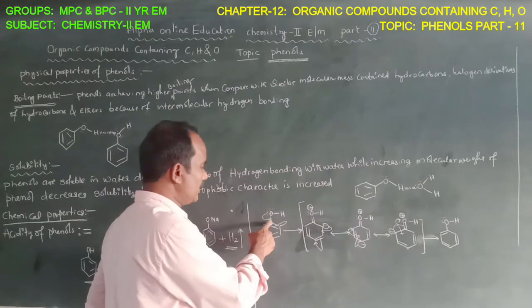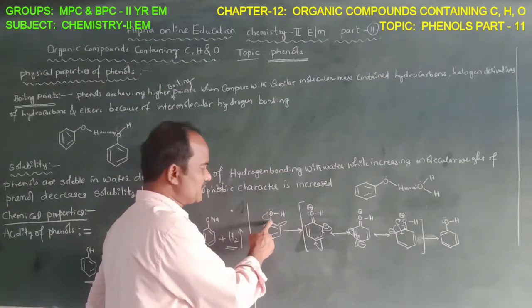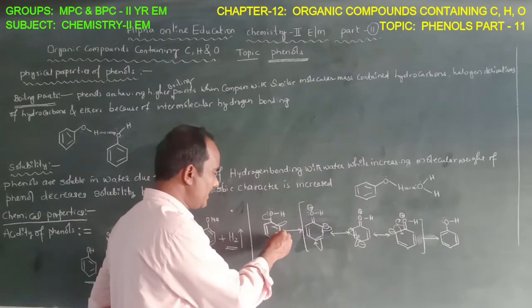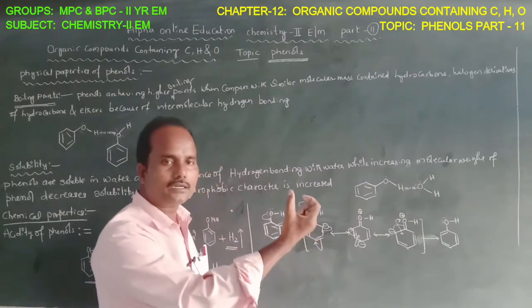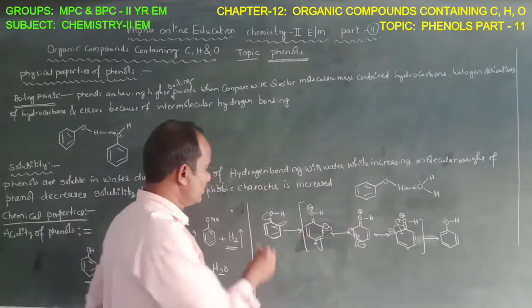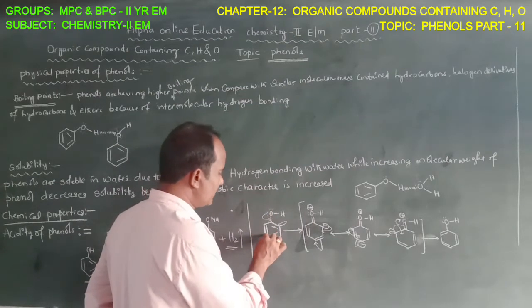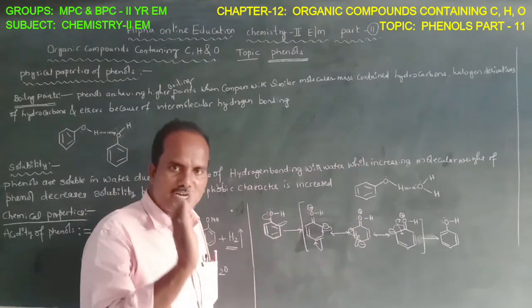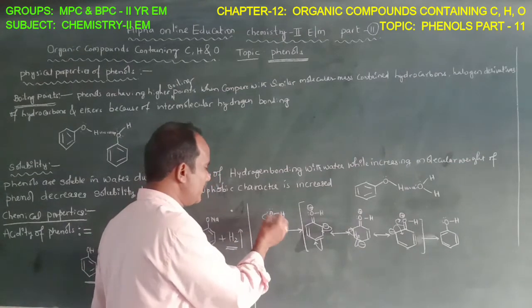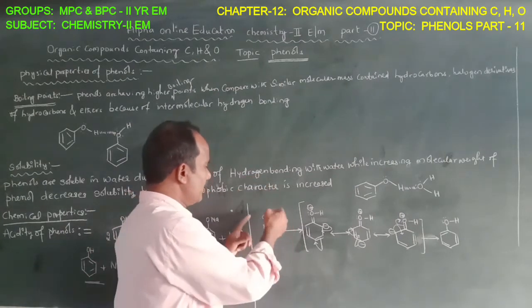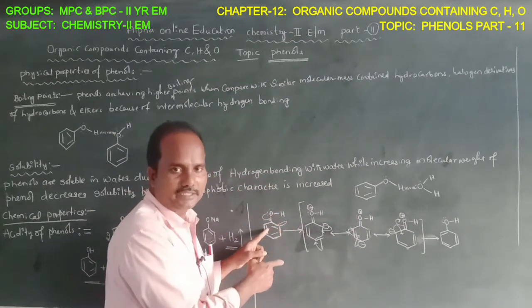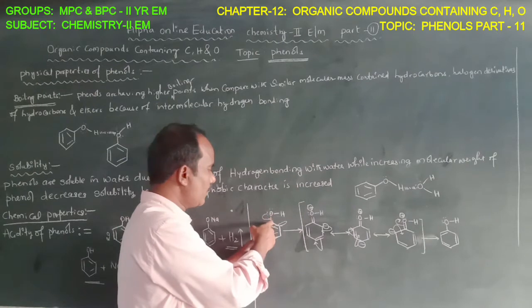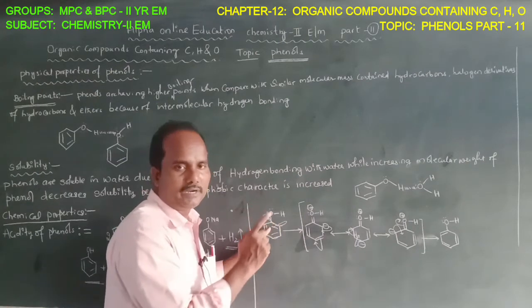Okay, this is because of the sp2 character. The next one is attached here to an aromatic ring, and this aromatic ring has an electron withdrawing property. Due to this, the unshared electron pair present on oxygen is attracted into the aromatic ring. The unshared electron pair is involved in resonance with the aromatic ring.